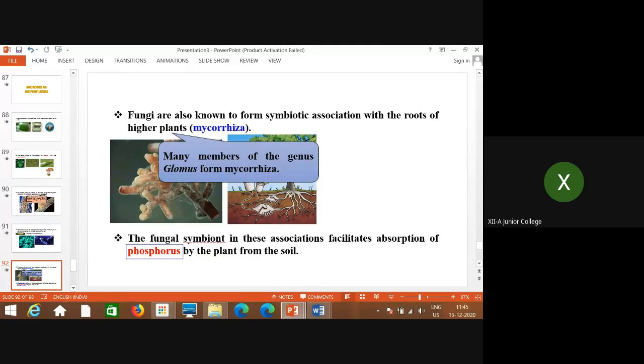The fungi growing either around the roots, ectomycorrhiza, or in the cortical cells of the roots, endomycorrhiza, take carbon from the plant, and in turn, as they increase the surface area, the maximum amount of phosphorus is taken from the soil and made available to the plant. So both the partners get benefit from each other.